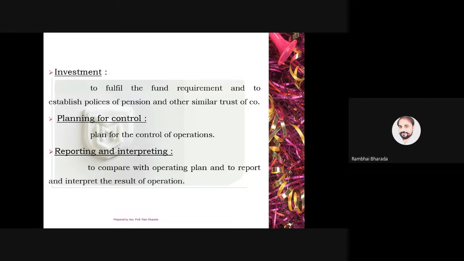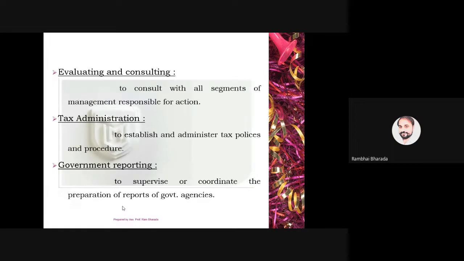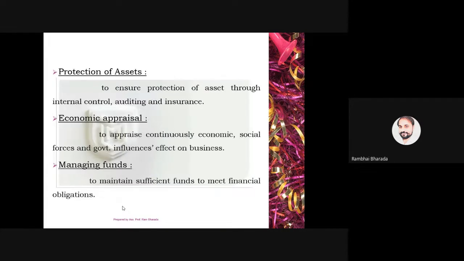Planning for controlling: controlling here means controlling of operations. Reporting and interpreting: every time he needs to report to the top management about the work done by the finance department. Evaluating and consulting with the other departments. He needs to worry about tax administration, meaning tax planning. He needs to provide reports and statements to the government offices as per the requirement of the government.